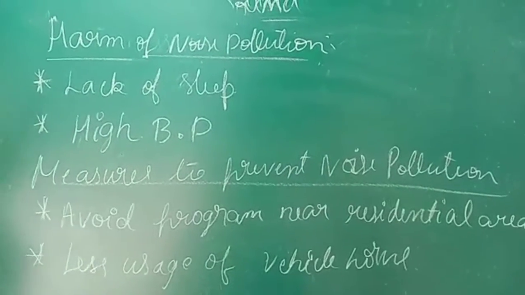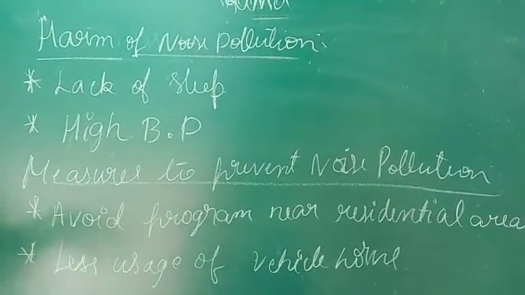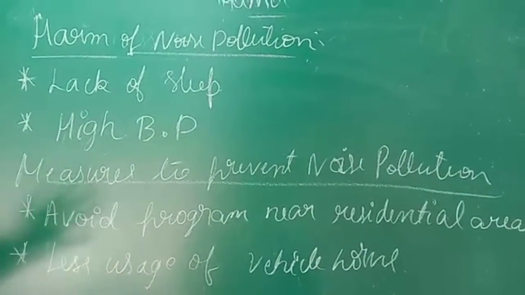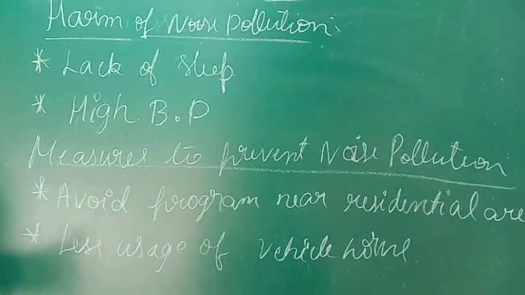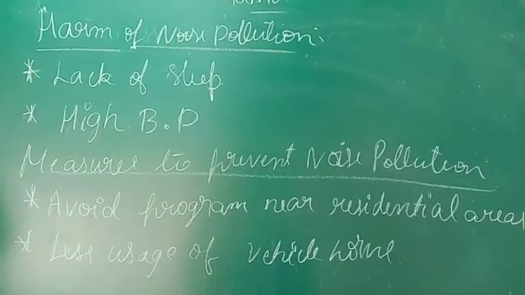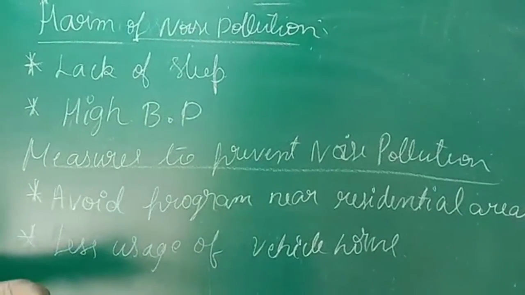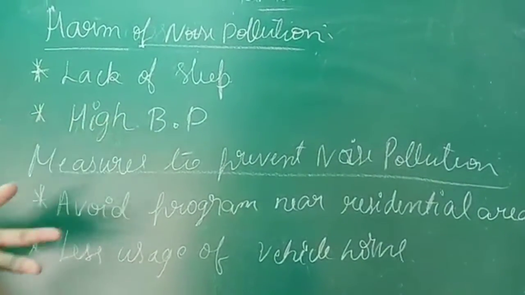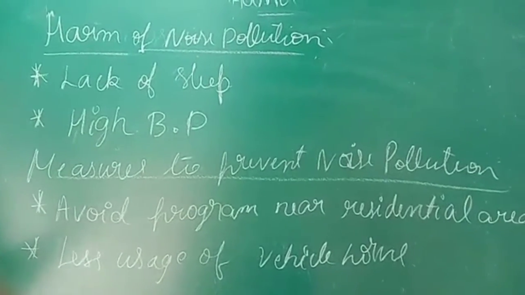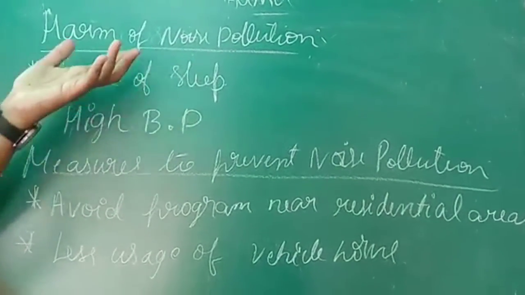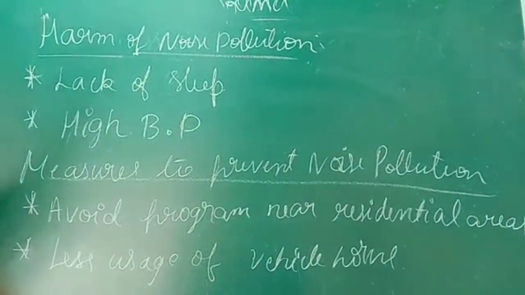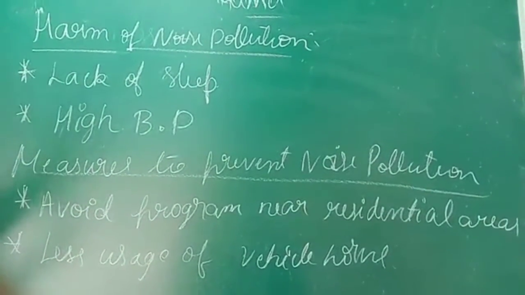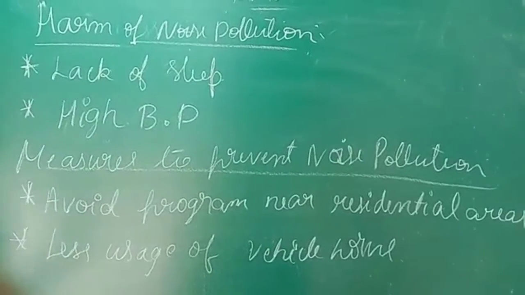Lastly, we shall see what harms, what problems are caused by noise pollution. The first one is lack of sleep. Lack of sleep means what, students? Suppose the neighbors have a mehendi function at home, and they keep a DJ on the whole night. Do you get sleep in your home? No, right? We don't get sleep. So that is one problem, lack of sleep. The next one is high BP. Blood pressure will be raised very high. If we listen to excess sound, we lack sleep, and we get high blood pressure. This is the harm of noise pollution.